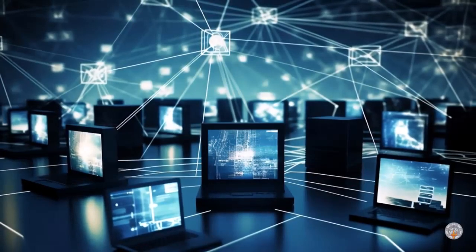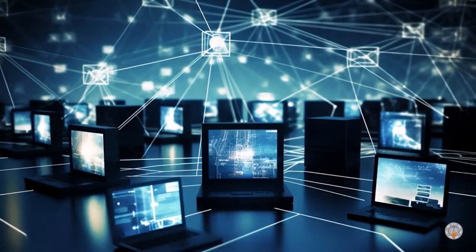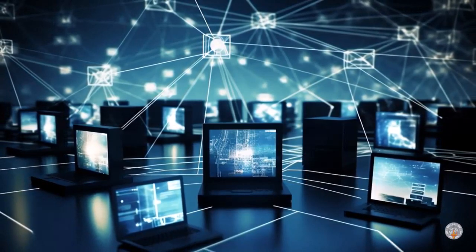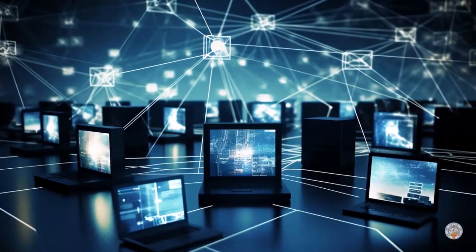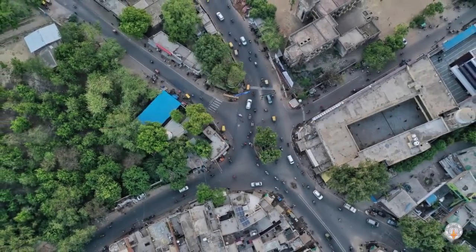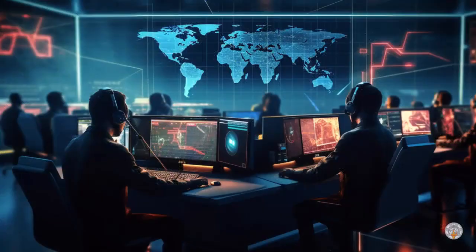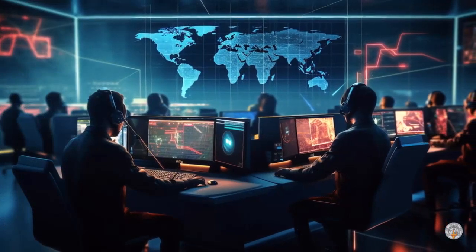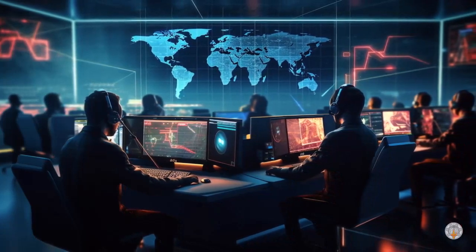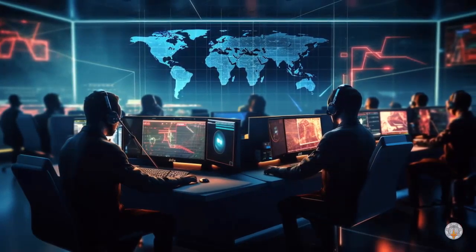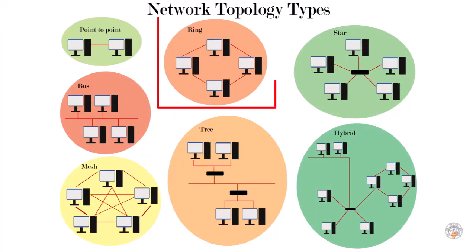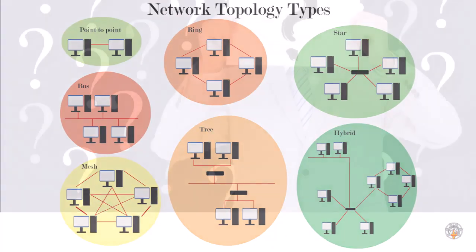Network topology is like a map that shows how devices in a computer network are connected to each other. It is the arrangement or layout of these connections, kind of like how roads are set up in a city. Nowadays, various types of network topologies decide how devices are connected in computer networks. Some common topologies are bus, ring, star, etc.